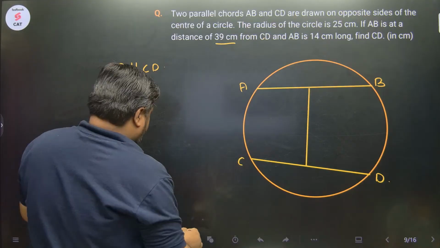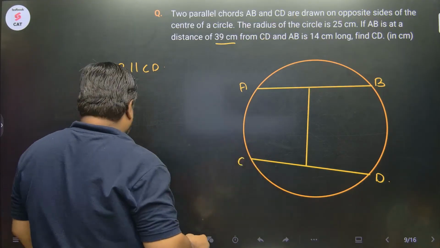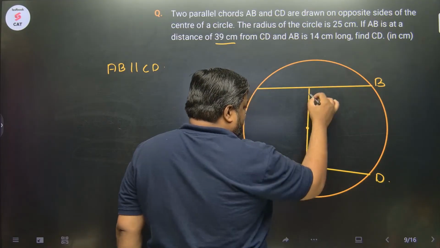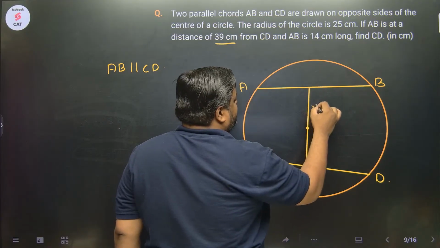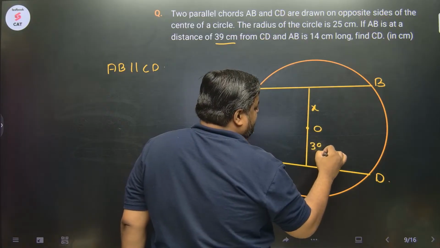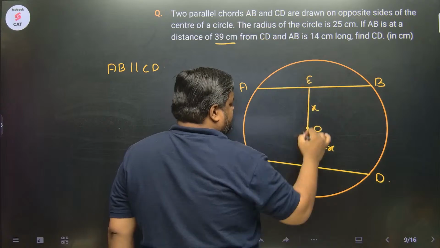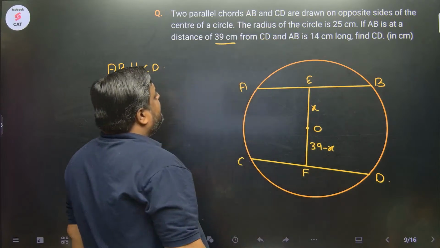Okay, चलो. Let this be the center O. So this is 39. अगर इसको x बोला तो this would be 39 minus x. और AB, CD इसको E बोल दो, इसको F बोल दो, E and F. Right?